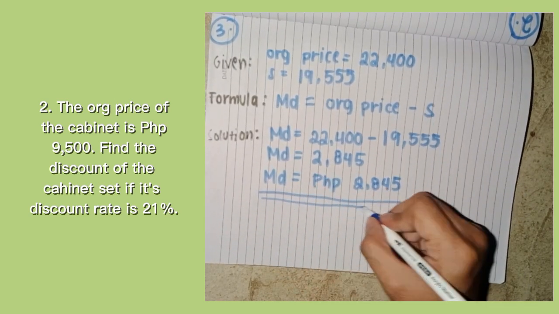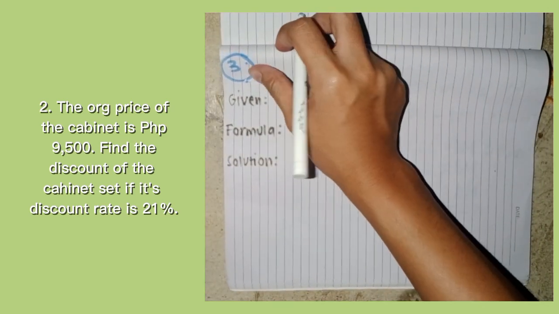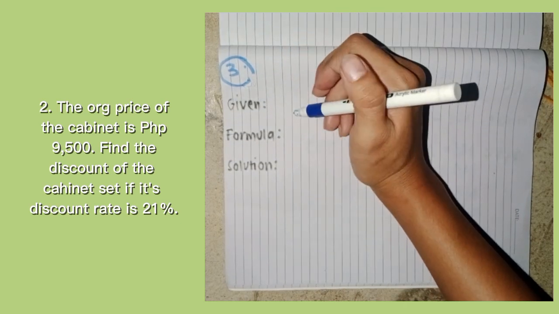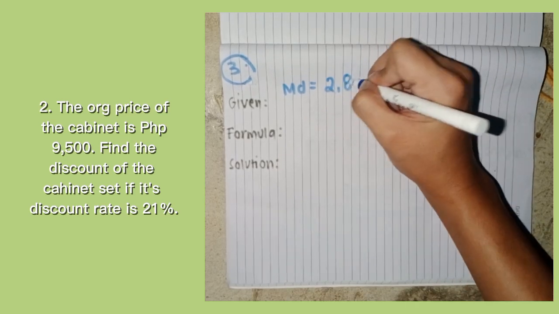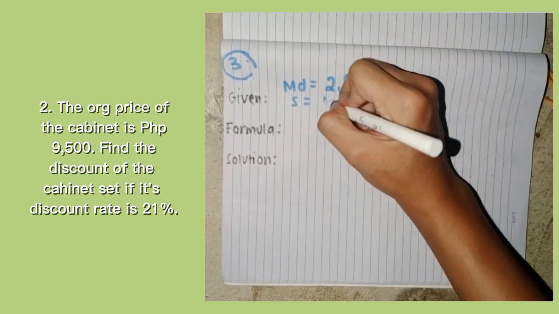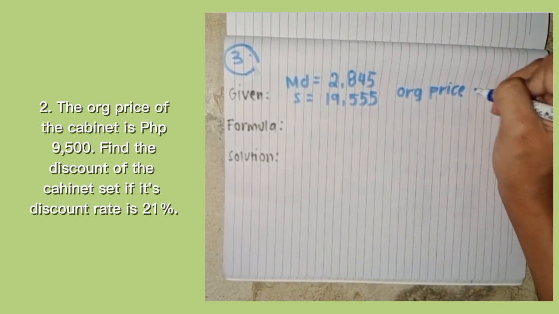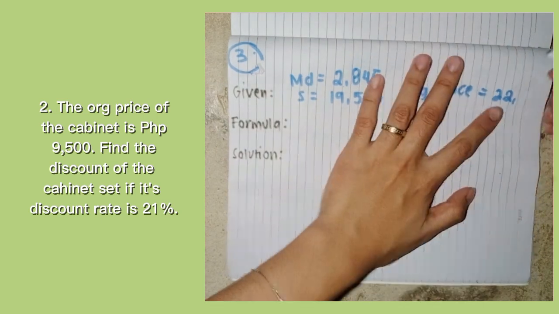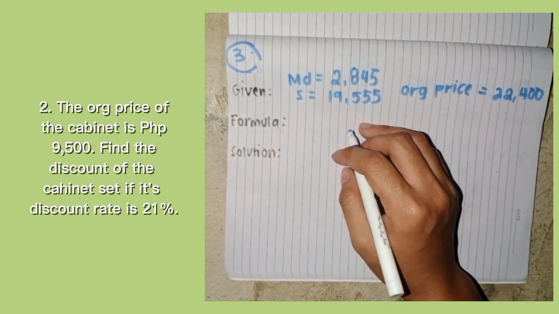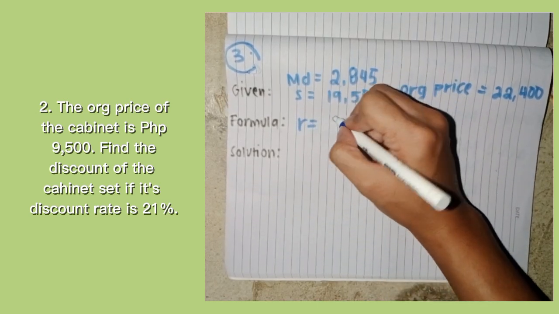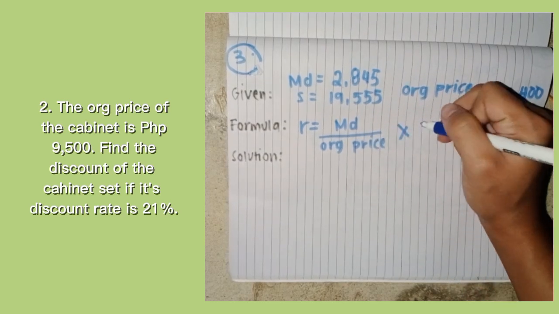If you are correct, I think you are correct on this part. So let's go to part 2 of the number 3 answer. Let's identify the given here. The new given is markdown, of course, 2,845 pesos, the selling price, which is 19,555, and the original price, which is 22,400. For the formula, we are going to use the markdown rate, denoted by R. This is markdown divided by the original price, multiplied by 100.